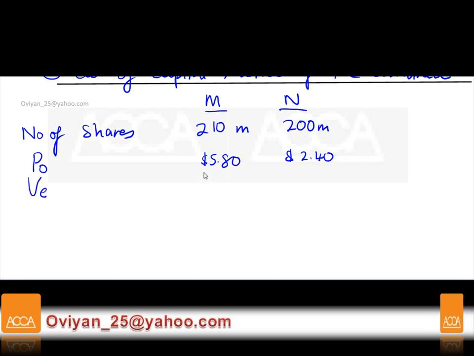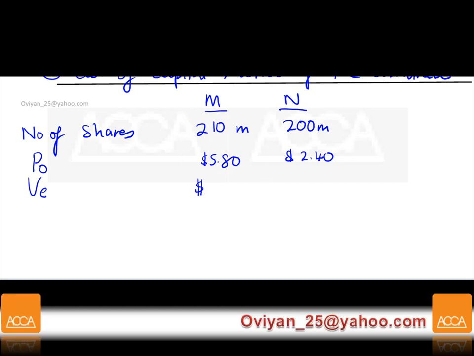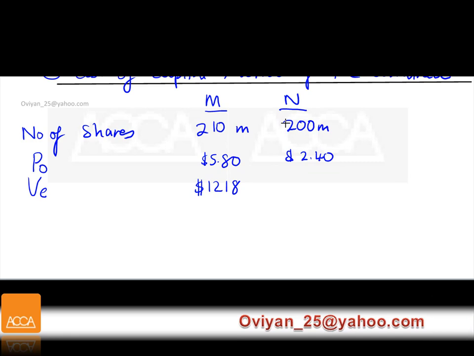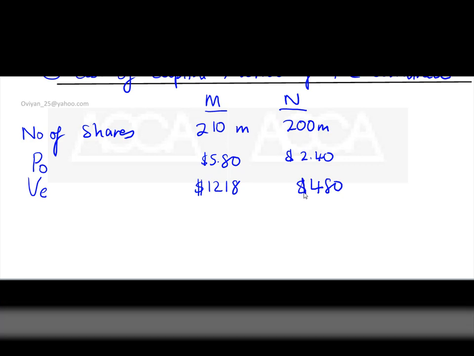You just have to multiply these two figures. When you multiply them, you will get an answer of 1218, and here you're going to get 480.